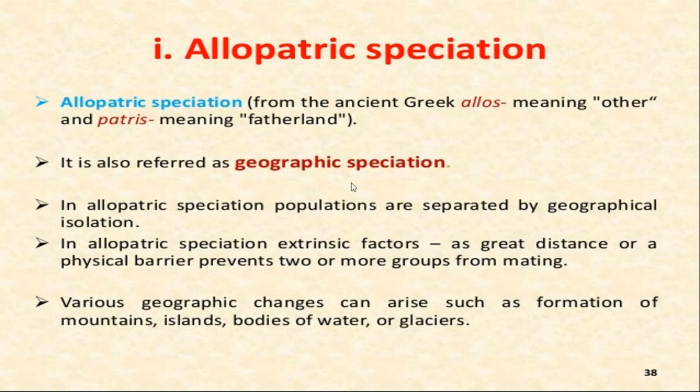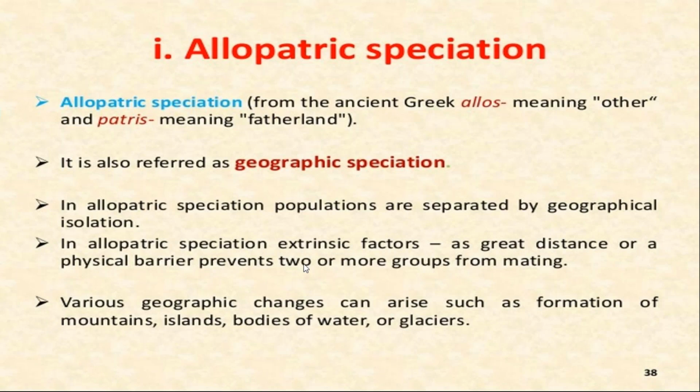Yes, both of these squirrels are of different types. The tail is black in color, and in the other squirrel the tail is white in color. So allopatric speciation is referred to as geographical speciation. In case of allopatric speciation, populations are separated due to a geographical barrier. Different factors like distance or a physical barrier prevent two or more groups from mating with each other.